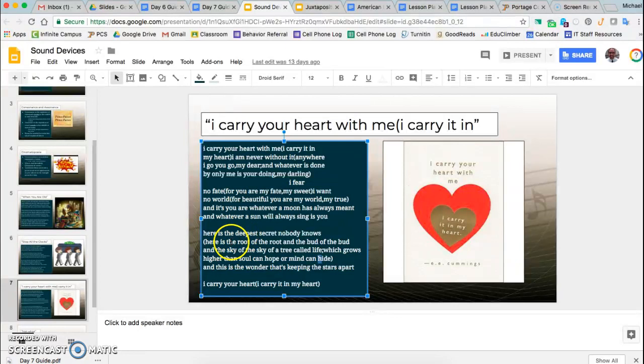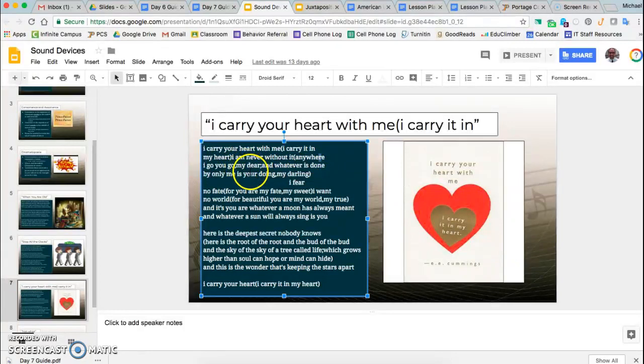Let's also look for some examples of consonants. In this one, we can see a repetition of an R sound throughout much of the poem. So we can see "I carry your heart with me." Again, it says "I carry it in my heart. I am never without it, anywhere," that R sound.